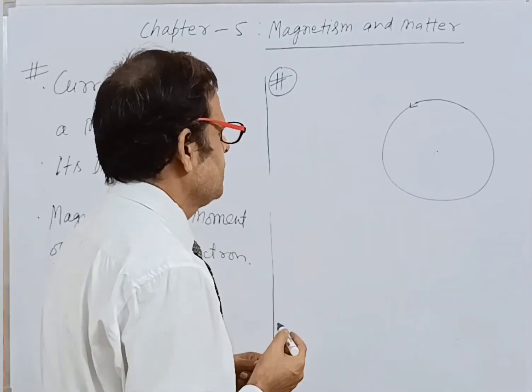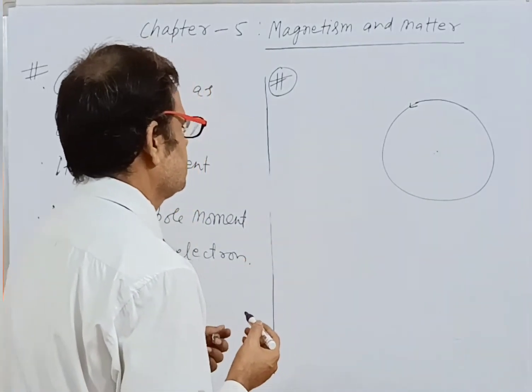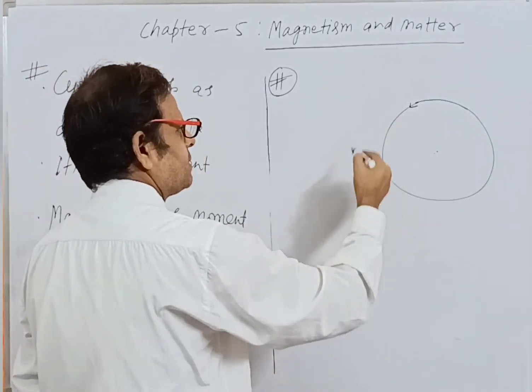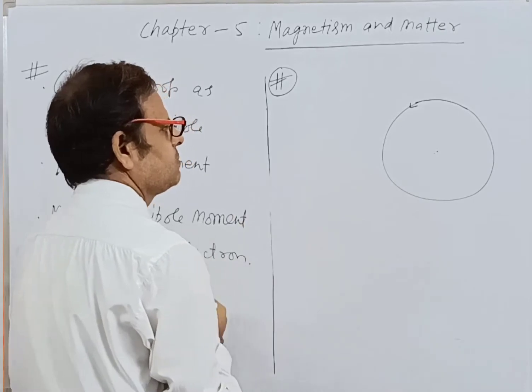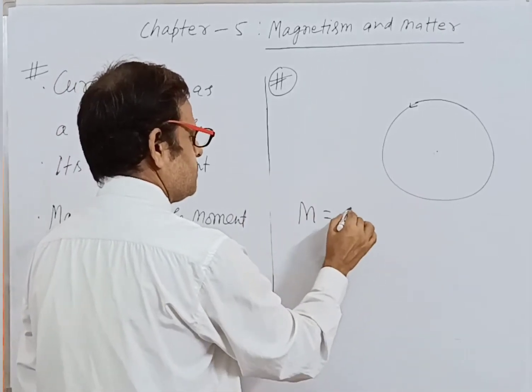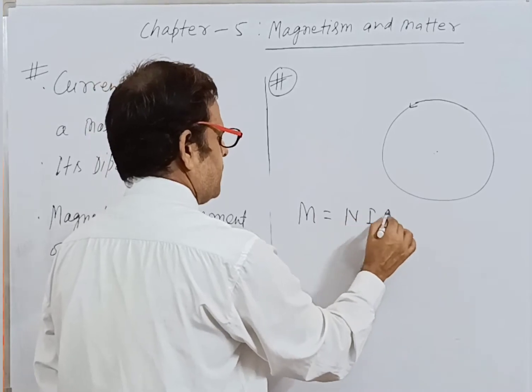What would be the value of the magnetic moment? You know, M is equal to N I into A.